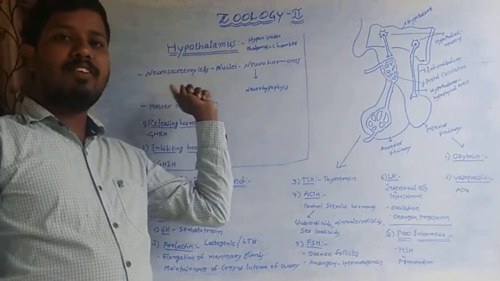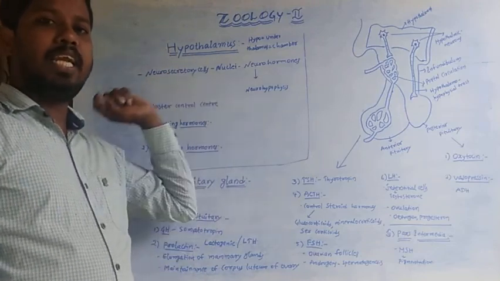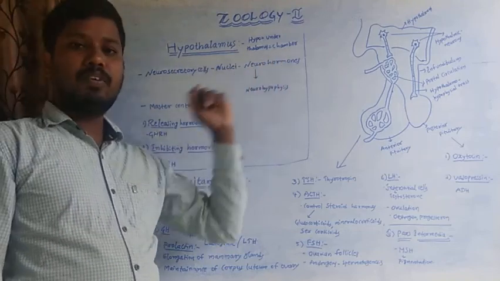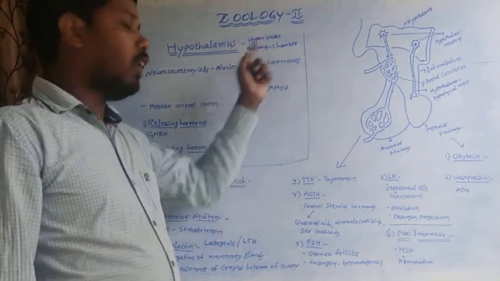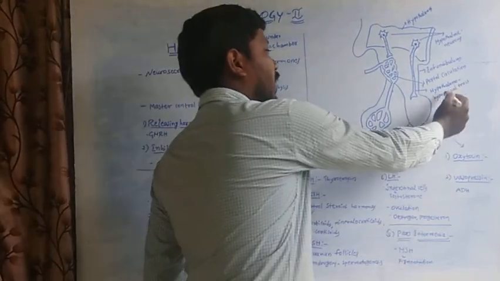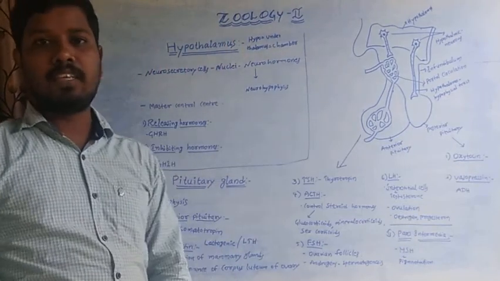Hypothalamus consists of neurosecretory cells called nuclei, which secrete hormones called neurohormones. Neurohormones are transported to the neurohypophysis through the hypothalamo-hypophyseal tract.